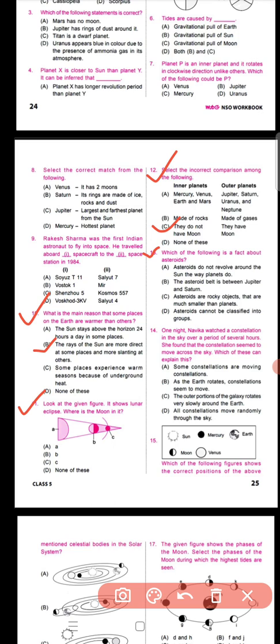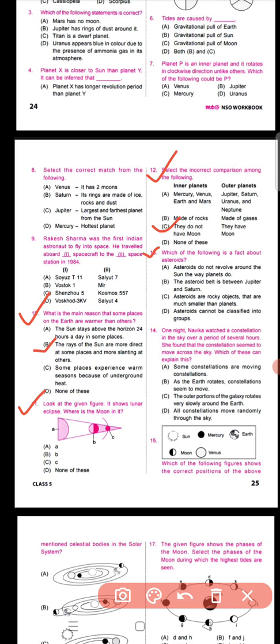Okay, next is question number 13, that which of the following is a fact about asteroids? Four options are there: that asteroids do not revolve around the sun the way planets do; the asteroid belt is between Jupiter and Saturn; asteroids are rocky objects that are much smaller than planets; and asteroids can't be classified into groups. So out of these four options, you have to find out the fact.